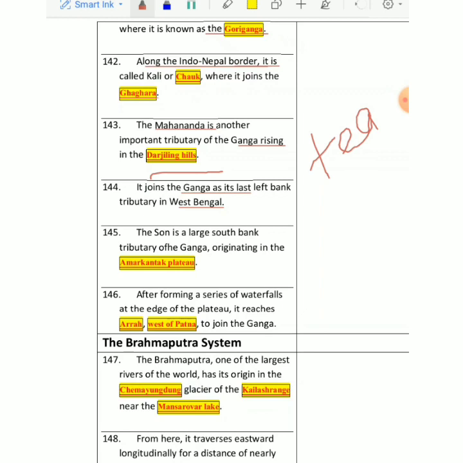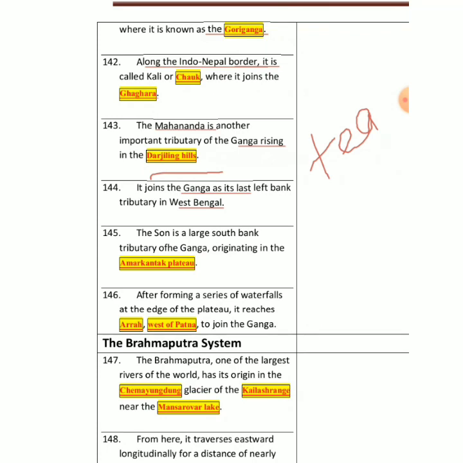Then we have Son. Son is mainly the largest south bank tributary of Ganga. It originates again from Amarkantak Plateau. Amarkantak Plateau, you already know, when I was talking about Narmada and Tapi, that time I told you about Amarkantak Plateau. We come across a series of waterfalls in this area. Right? So many waterfalls originate from this plateau. Then it reaches a place Ara, which is west of Patna, and joins Ganga. So this is all I told you about Ganga.